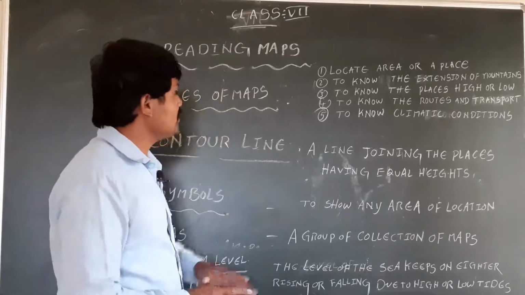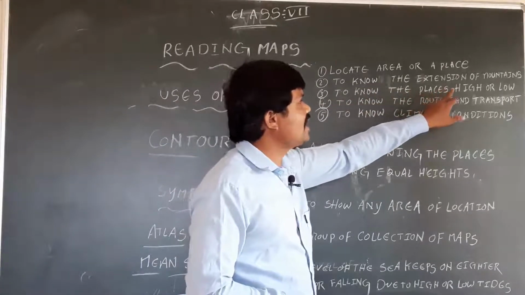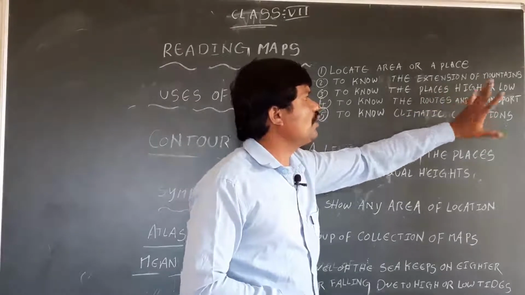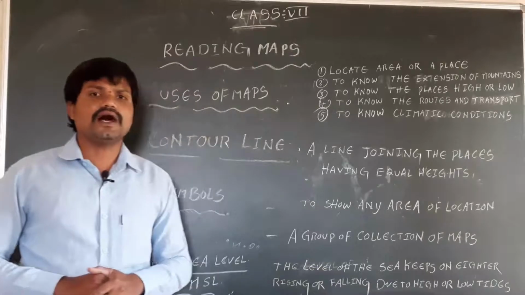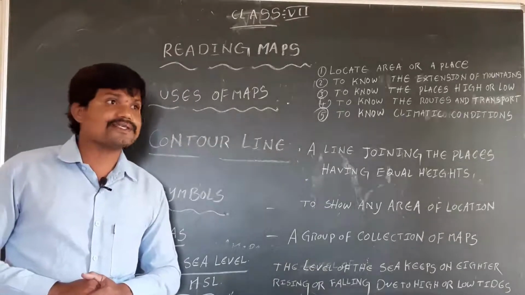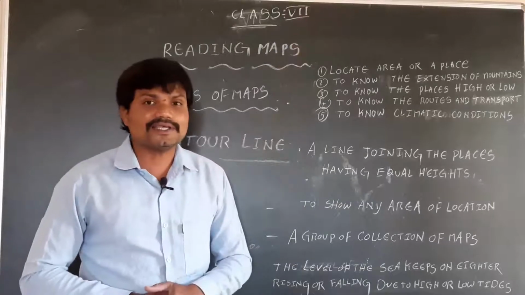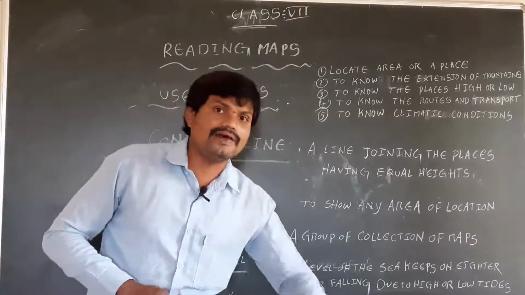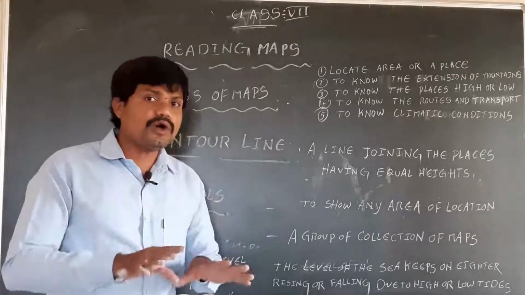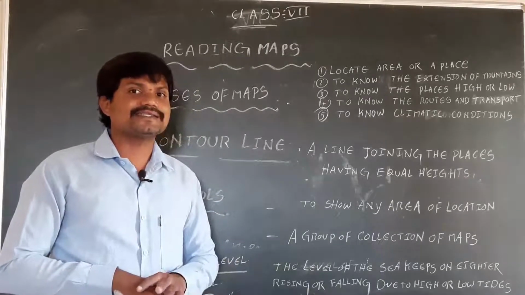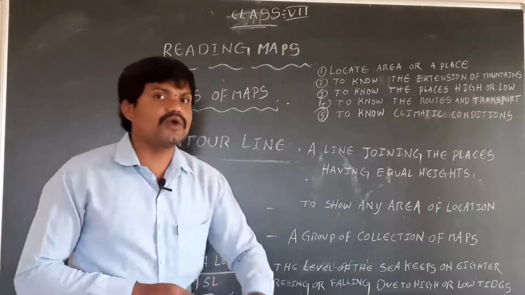Third use is to know whether a place is high or low. To know the places high or low. Some places are located at a high level, some places are located at a low level. So with the help of a map we know whether places are located at a high level or a low level.